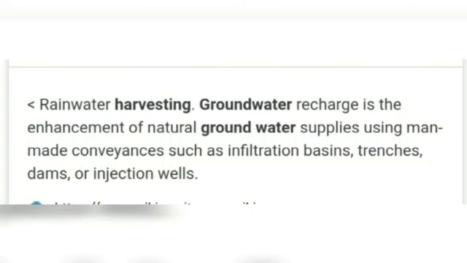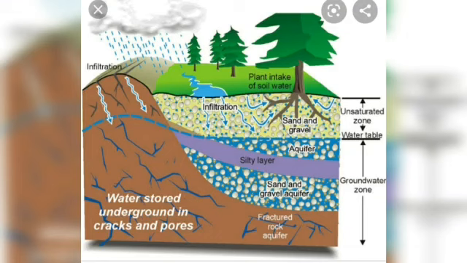Next we have groundwater recharging. It is the increase of natural groundwater, the water that is found below the surface of the earth. As shown in the diagram here, when the rainfall comes, the water seeps underground through cracks and pores. So water gets collected in the aquifers found below the ground. It is done by way of pit recharge, trenches, wells or hand pumps. These were the groundwater recharging methods.